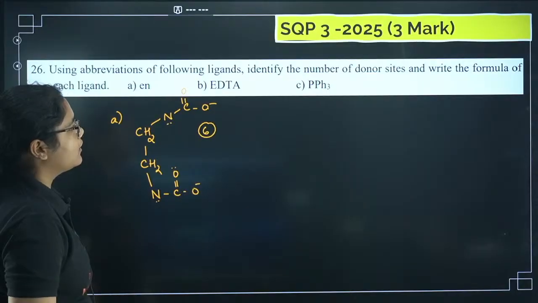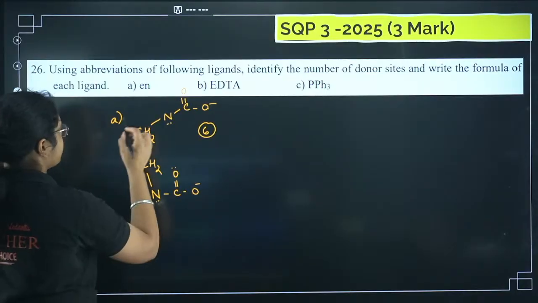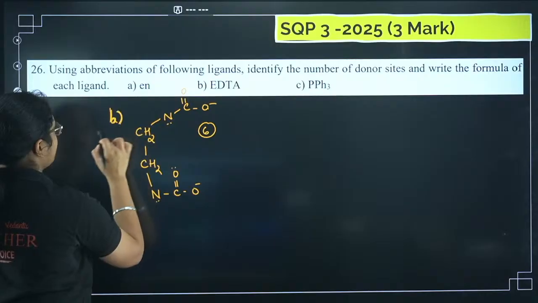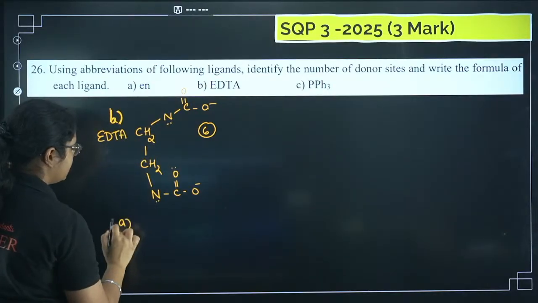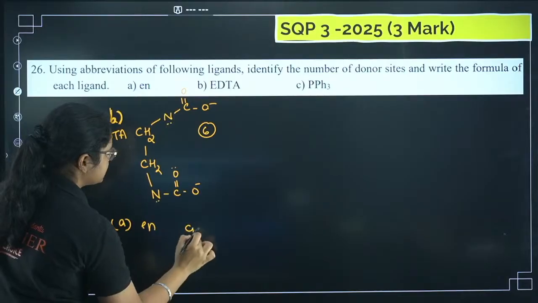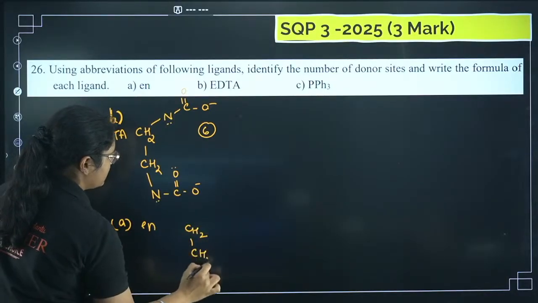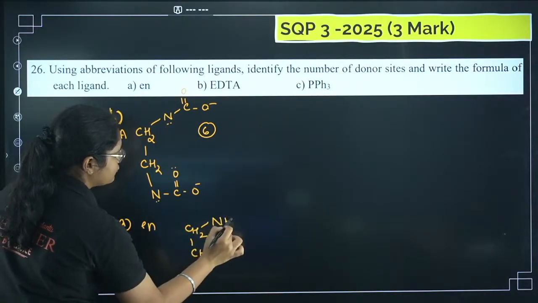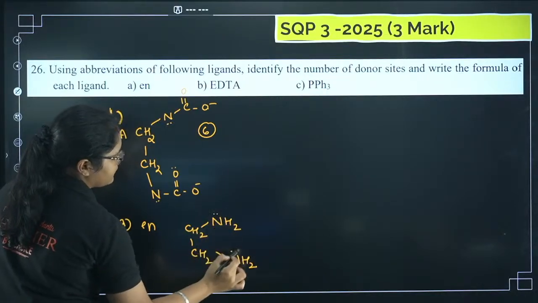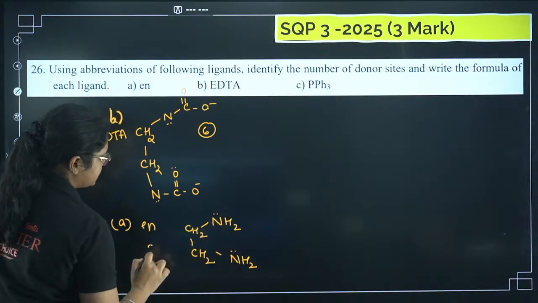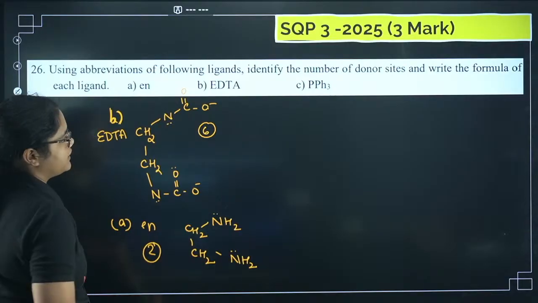Then we have the second one. This is option B, EDTA. Next, A is what? En. En is CH2, CH2, then you have NH2 and NH2, right? So in total we have 2 donor sites, and the formula is like this.